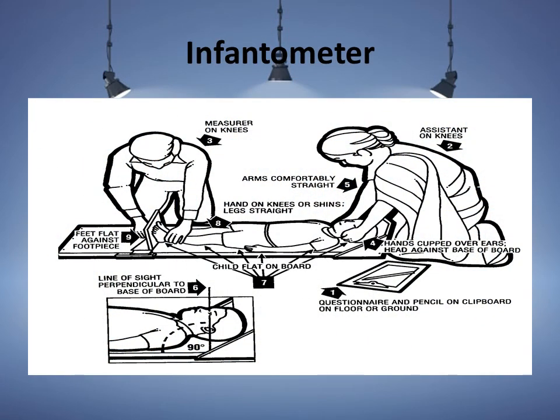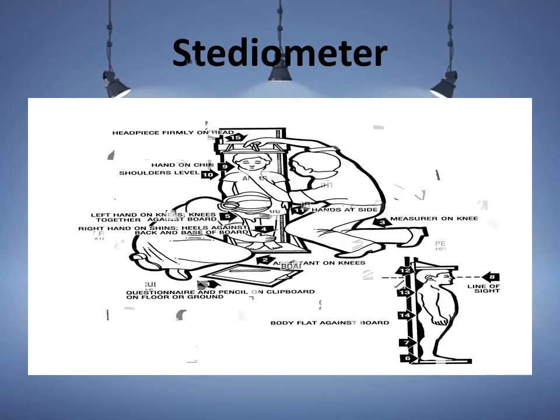This is an infantometer. This is basically used for small children, specifically infants. In the infantometer, we place the child in a supine position and we take the help of the mother also. She can assist us in taking the height of the infant, as you may visualize in the picture. By this we measure the height of infants, and the name of this is infantometer. This is a stadiometer, which we saw in the first slide of height measurement.